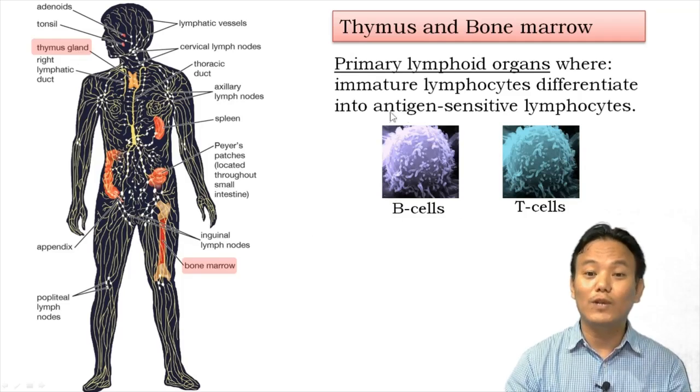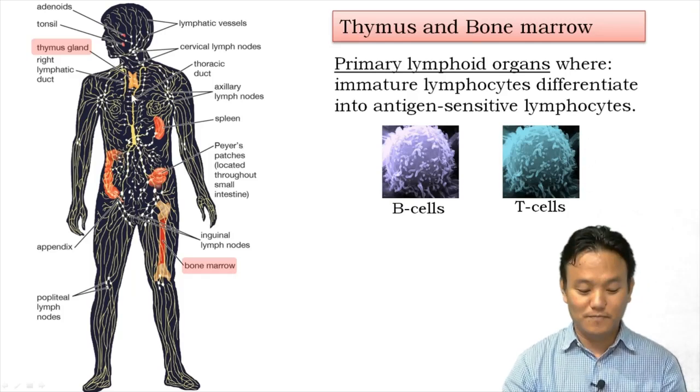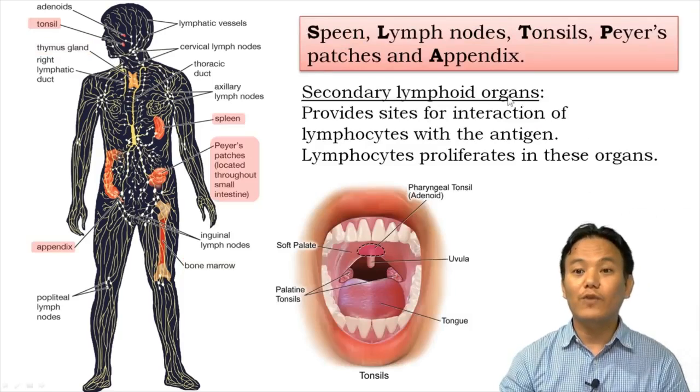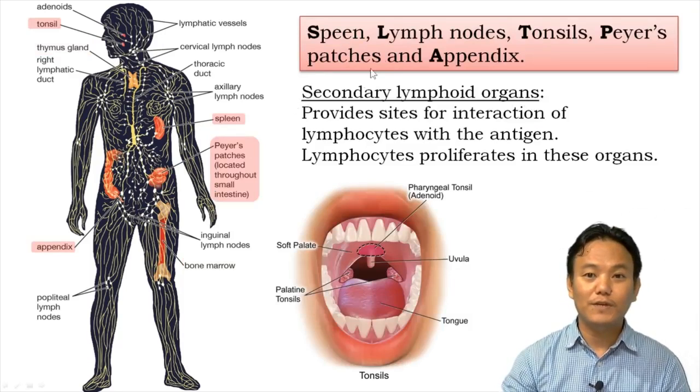So you can correlate between their names and their site of differentiation. In secondary lymphoid organs, we have spleen over here. We have lots of lymph nodes. We have tonsils. We have Peyer's patches in the small intestine. Then we have appendix. Right.